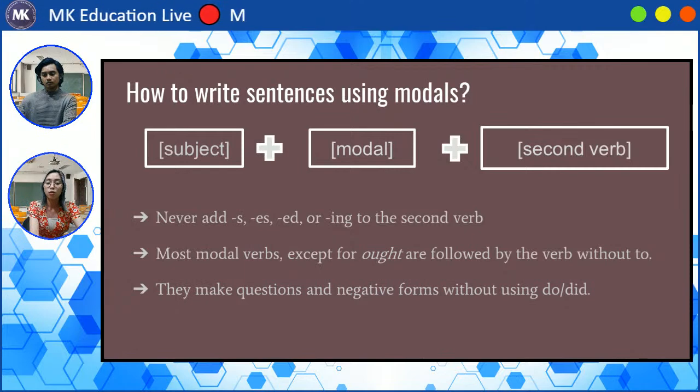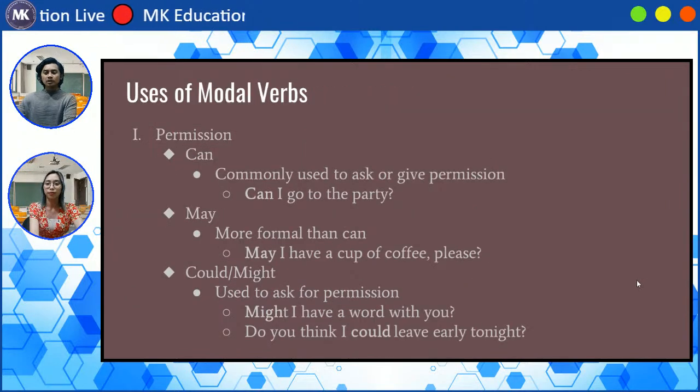So you don't usually add to after certain modals except for ought. And they make questions and negative forms without using do or did.